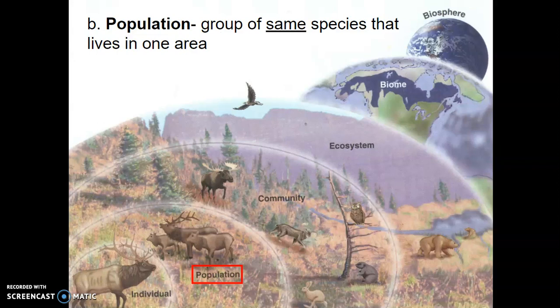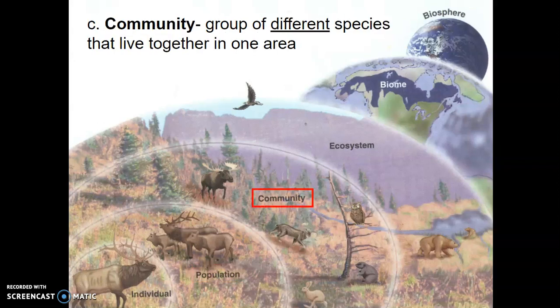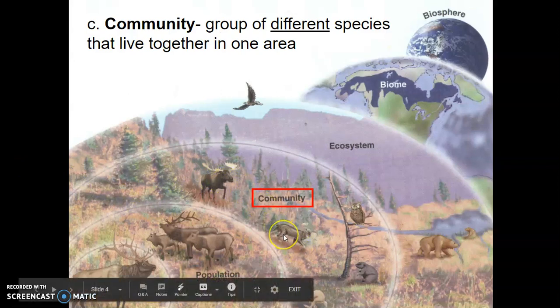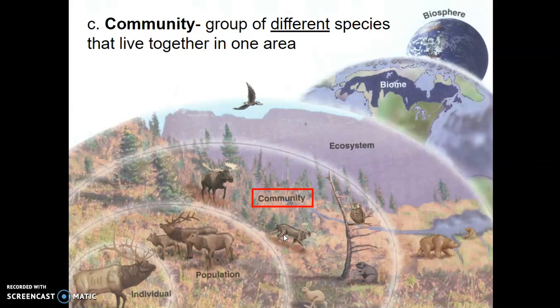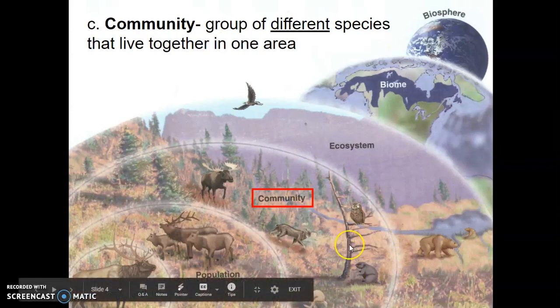And remember, species are a group of organisms that can reproduce and have offspring that are fertile, that can reproduce themselves, all right? The key difference in the step up, so if we were an ecologist studying this next level of community, this is a group of different species that live together in one area. Now think about this. There got to be species of living things, but we see numerous ones right here. We see a moose, right? And we see some kind of bobcat looking thing. Down there we see a rabbit, an owl, a beaver, and also trees and different types of grasses in here